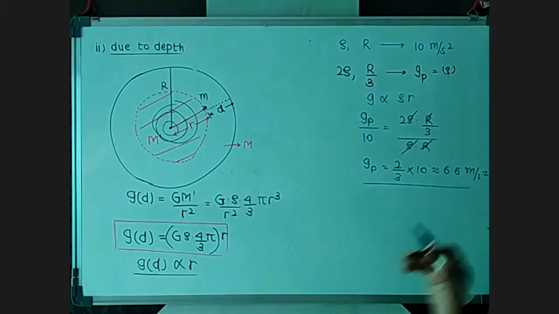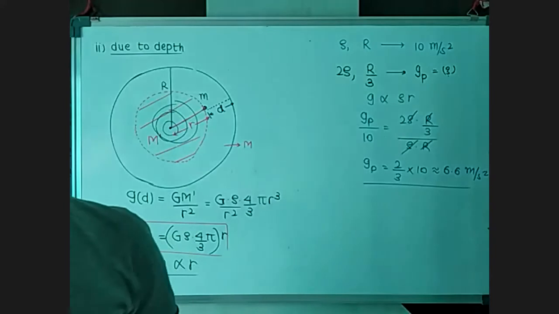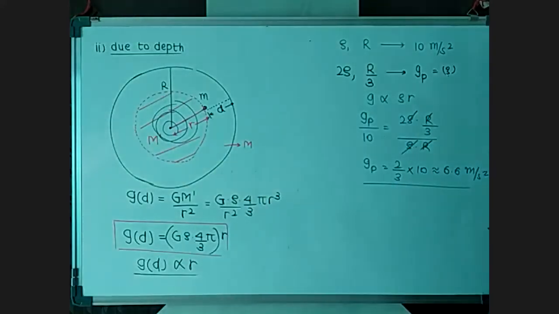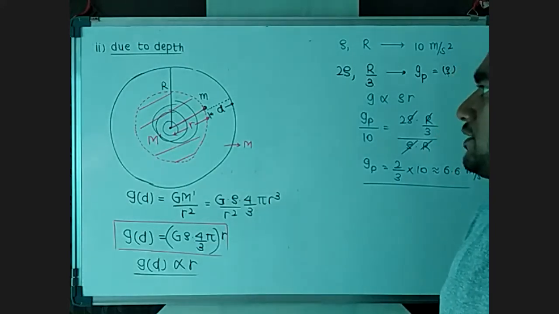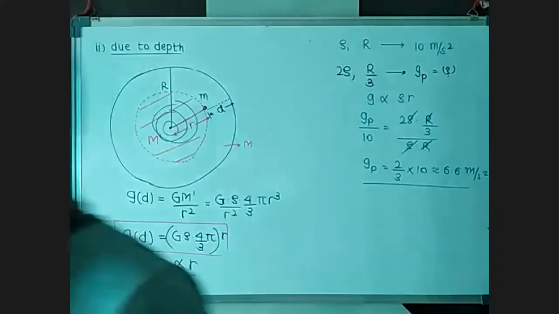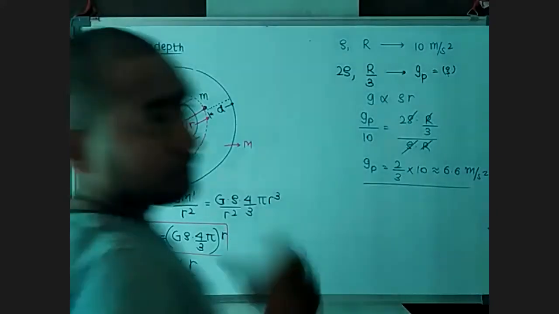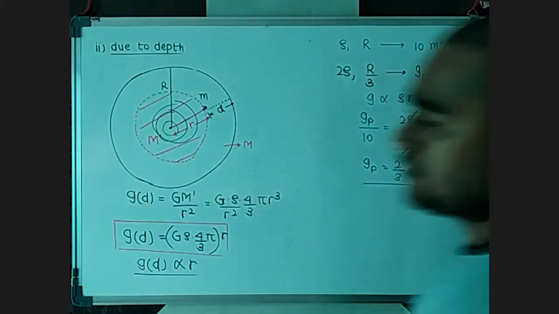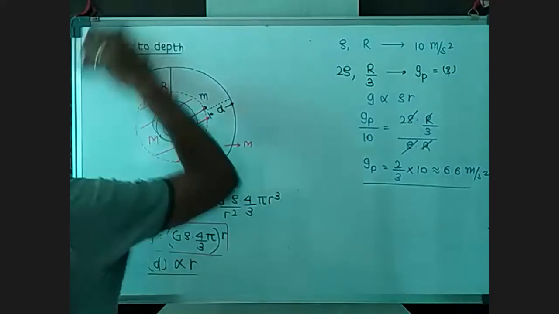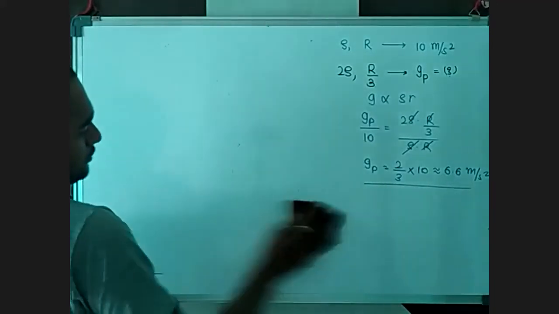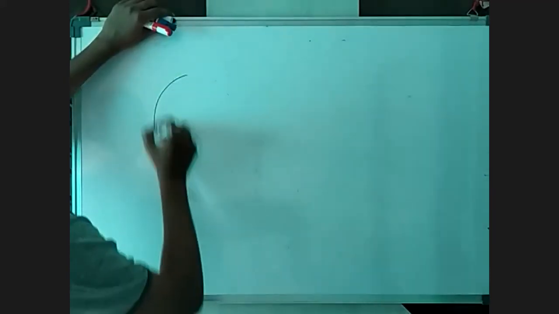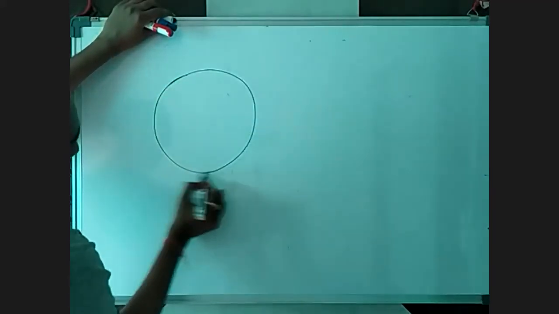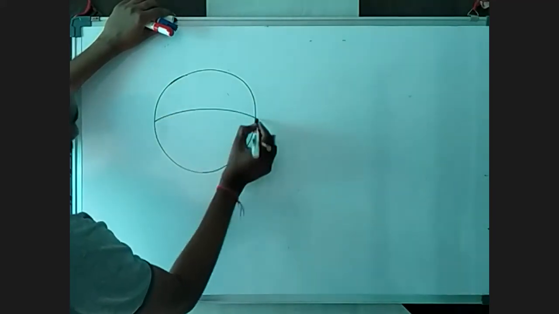So in that way, you can compare the gravitational acceleration of other planets with the help of this formula, where mass is not given, but that is not going to be any issue since we have density and radius. Okay, and now the gravitational acceleration due to the rotation of the earth. So let's find out the change due to the rotation. Due to the angular rotation, this is our line of equator.